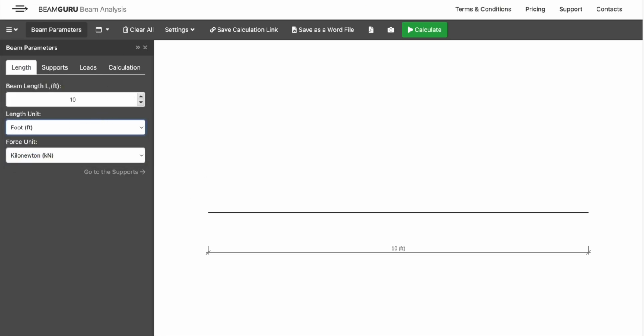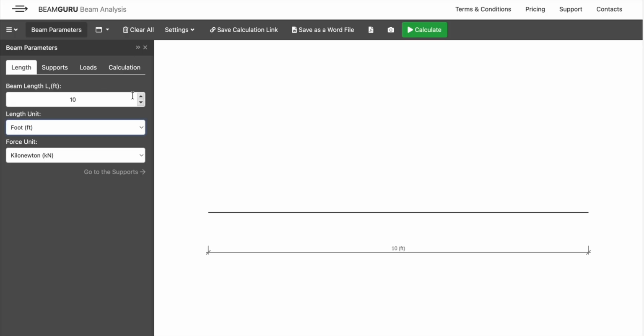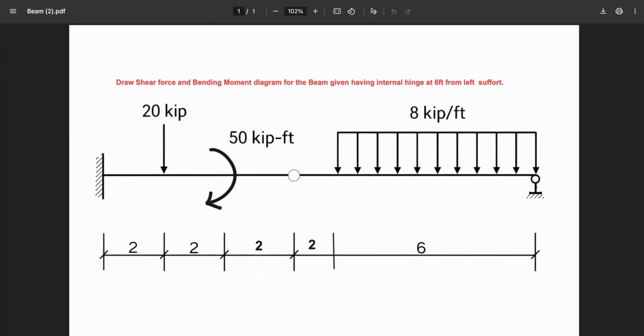So how much is the total length? Our total length is 4, 6, 8, and this 6. So the total will be 14 feet. Let's do it. 14. Okay, that's 14 feet. Now you can see it's 14 feet.